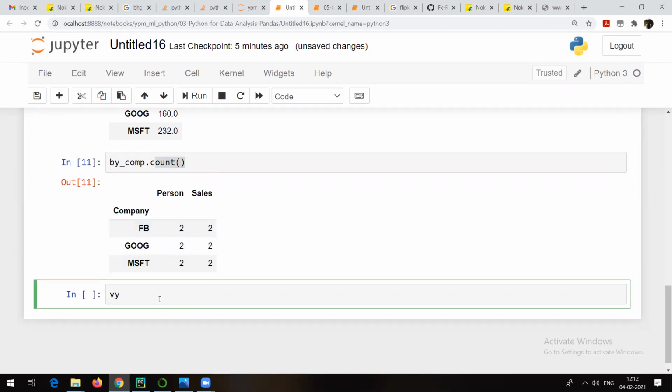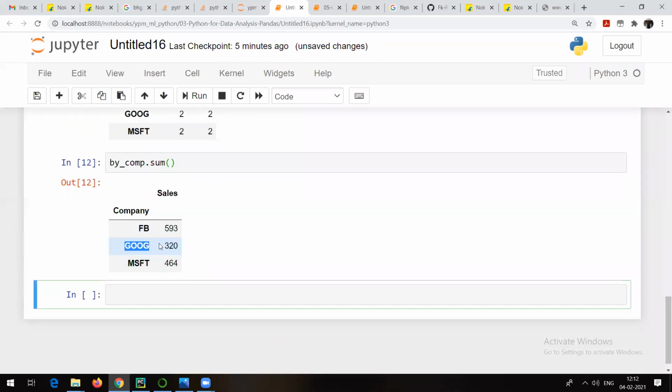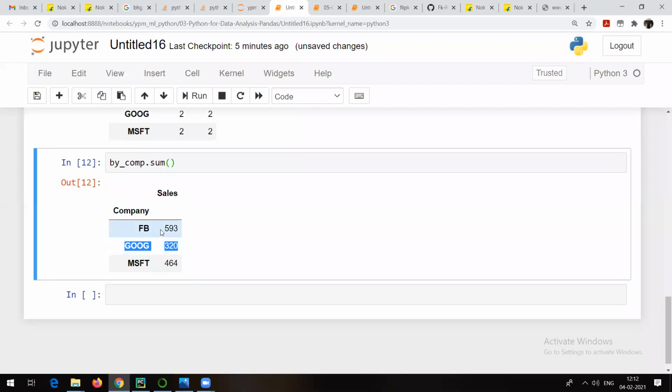I think there is something called sum also, by_company dot. It will check whether it's available or not. Yes, sum is also available. What sum is going to do is just calculate the sum of the sales. So you can see that for Google, as we calculated, 320 is the sum. Similarly for Facebook and Microsoft.